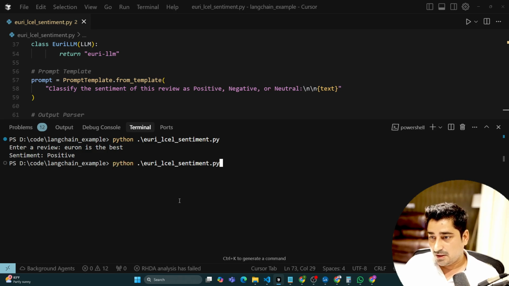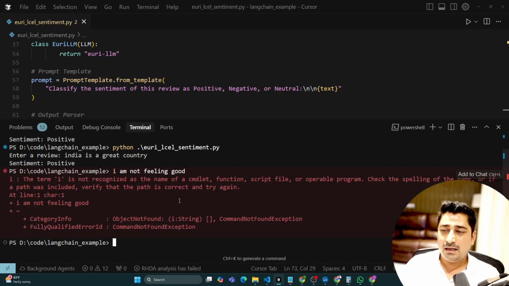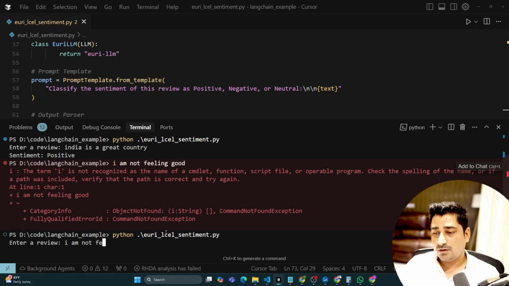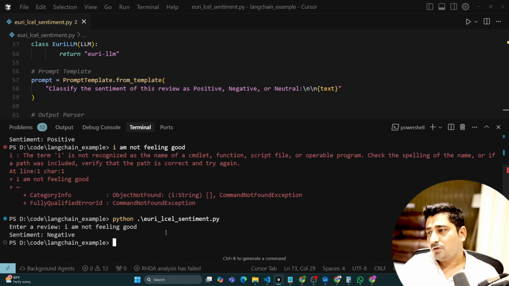So here, if I'm going to execute this one, the Python Euri LCEL sentiment analysis, and here I pass my data: India is a great country. Now let's see, positive. Then: I am not feeling good. Okay, I have to execute it first. I can run it inside a while loop so that it will keep on asking me the question, but I have not done that. So, negative.